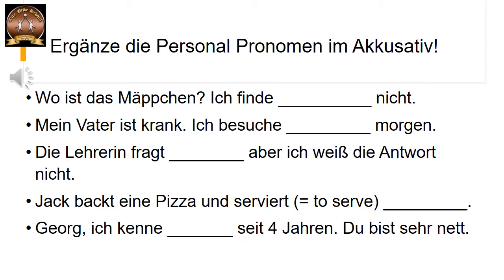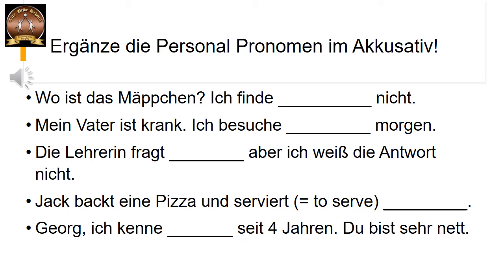Mein Vater ist krank. Ich besuche dash morgen. My father is ill. I am visiting him tomorrow. Morgen means tomorrow. Whom am I visiting? My father. So we need a personal pronoun that represents father.